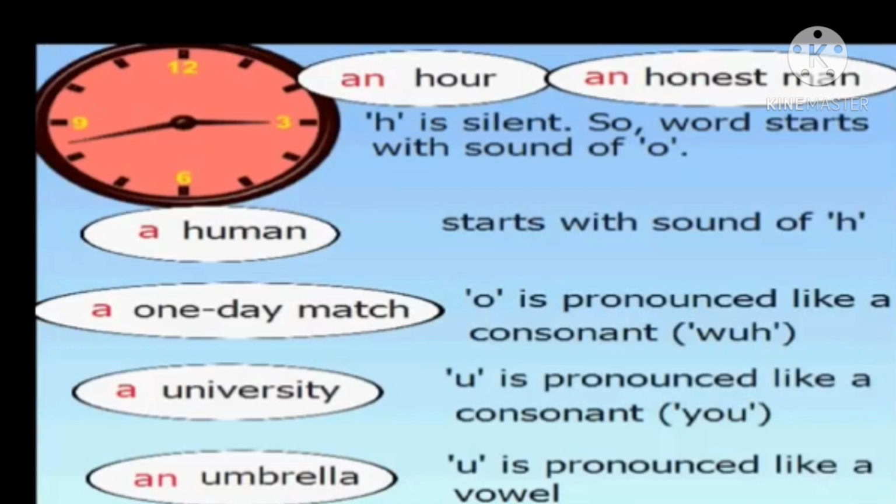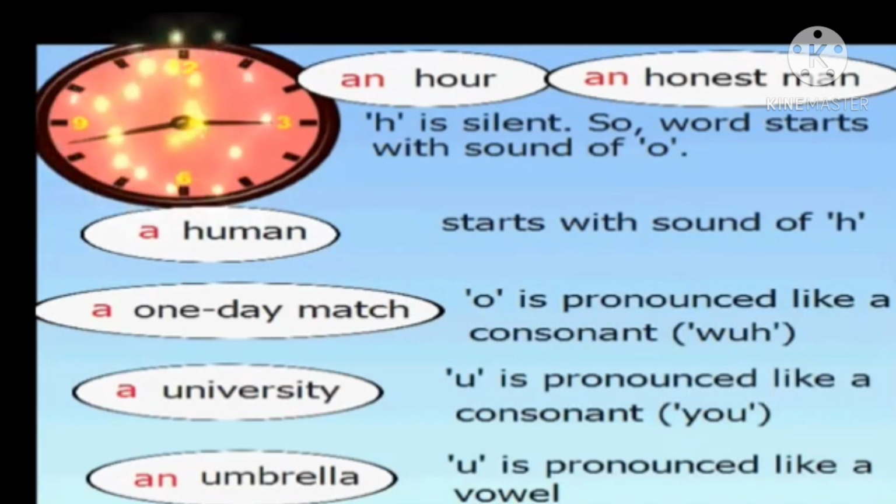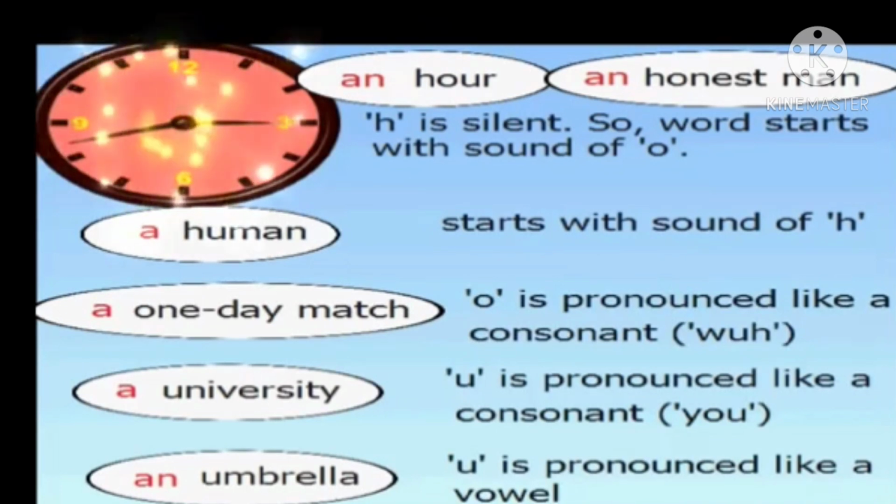Hour. Here, the word starts with the consonant H, but it doesn't start with the sound of H. Hour. See, it starts with the sound of a vowel. So we say an hour, for one hour. Honest man.